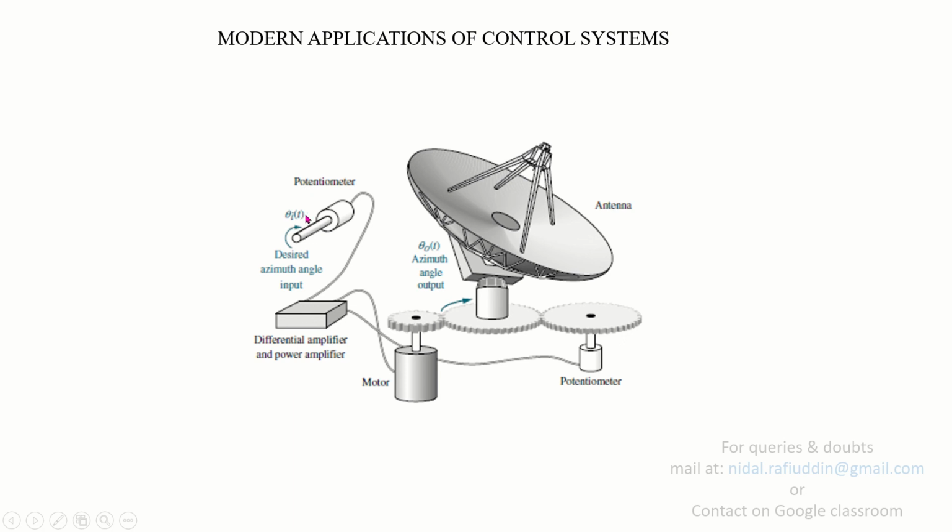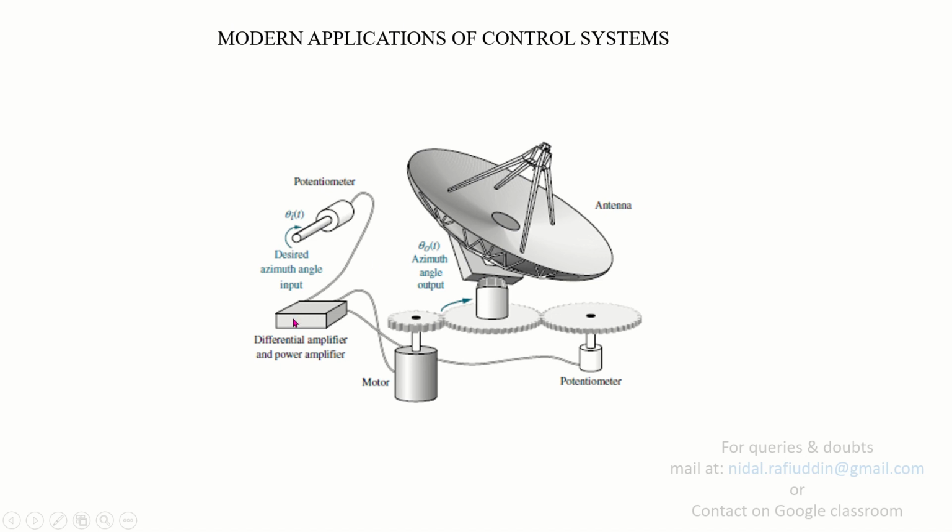Once this shaft is rotated by an angle theta I, it gives a signal to the differential amplifier. The amplifier compares the signal theta I with theta naught, which is received from this potentiometer. If there exists any difference between theta I and theta naught, it gives a signal to the motor to rotate the antenna in such a manner that the difference is reduced to 0.